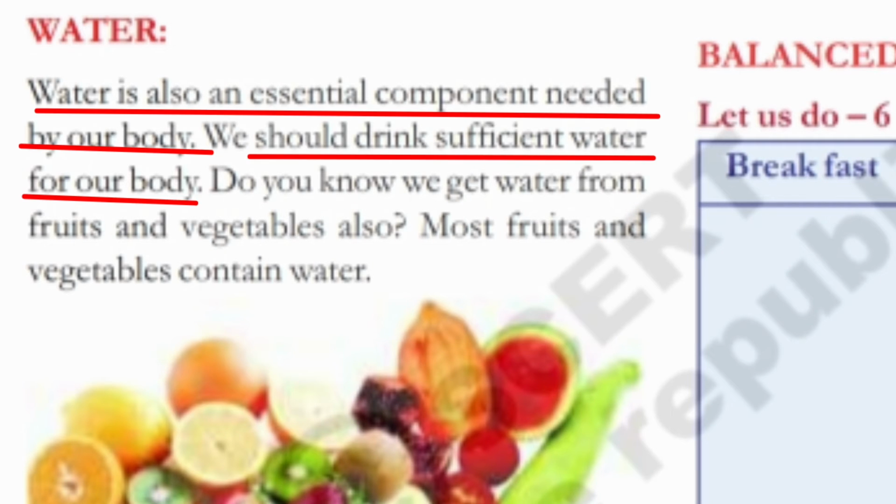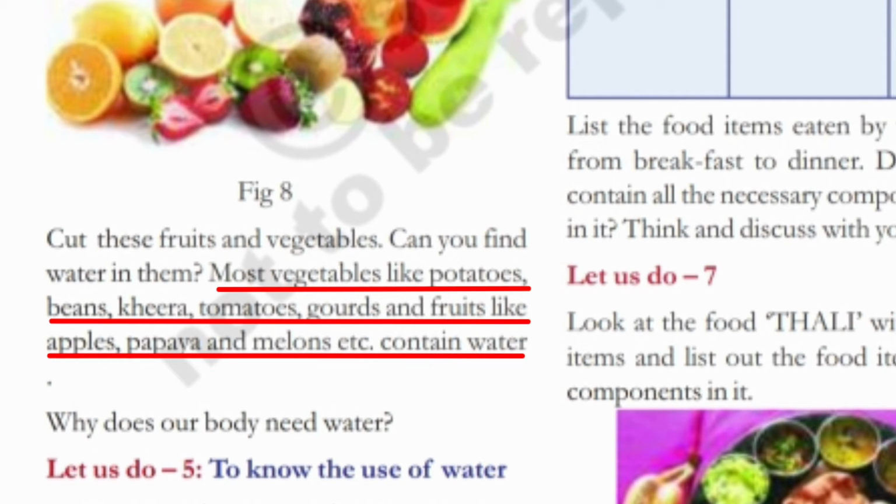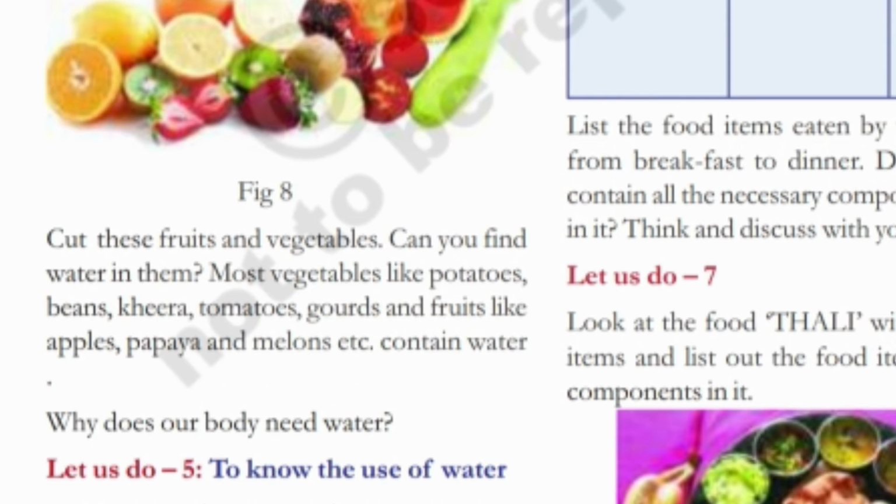Water. Water is also an essential component needed by our body. We should drink sufficient water for our body. Do you know we get water from fruits and vegetables also? Most fruits and vegetables contain water. Cut these fruits and vegetables. Can you find water in them? Most vegetables like potatoes, beans, kheera, tomatoes, gourds and fruits like apples, papaya and melons etc. contain water. Why does our body need water?